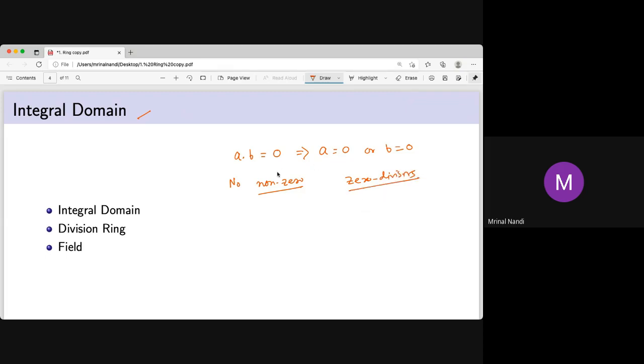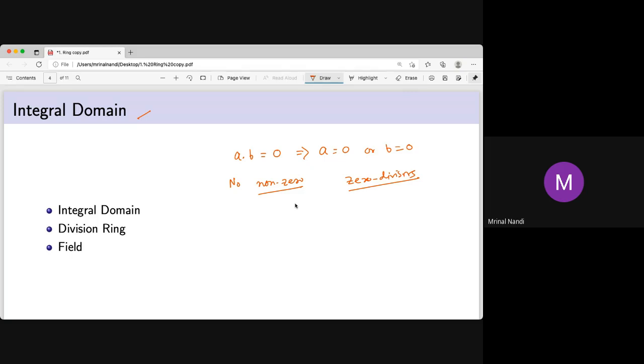Zero is the only zero divisor. So if A is not equal to 0 and B is not equal to 0, then AB is not equal to 0. In a field we know this is true, but in a general ring it is not true. Like A is a matrix, B is another matrix, both non-null matrices, and if you multiply them, say AB, then it may be a square null matrix. So this is not an integral domain.